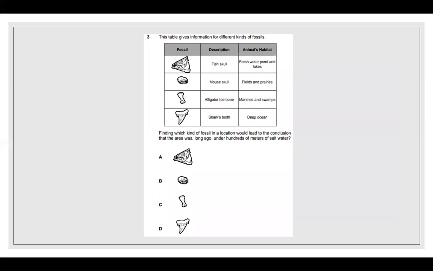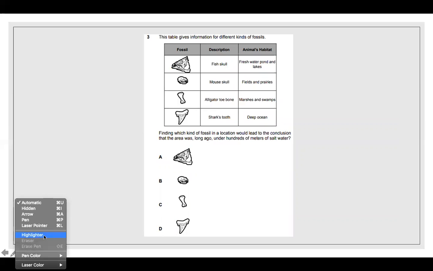All right, number three. This table gives information for different kinds of fossils. Finding which kind of fossil in a location would lead to the conclusion that this area was long ago under hundreds of meters of salt water. Let me get my pen. All right.